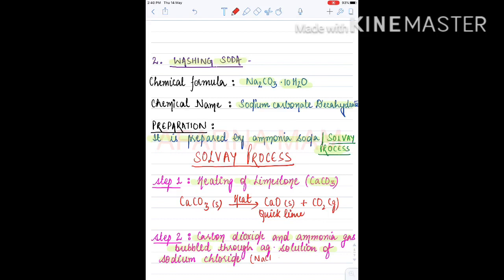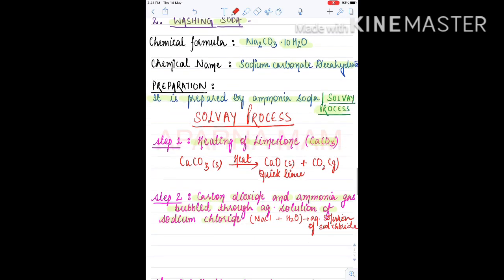Sodium chloride is NaCl dissolved in water. Clear? This is an aqueous solution of sodium chloride. If anywhere an aqueous solution is mentioned, it means it is dissolved in water, or any solvent.